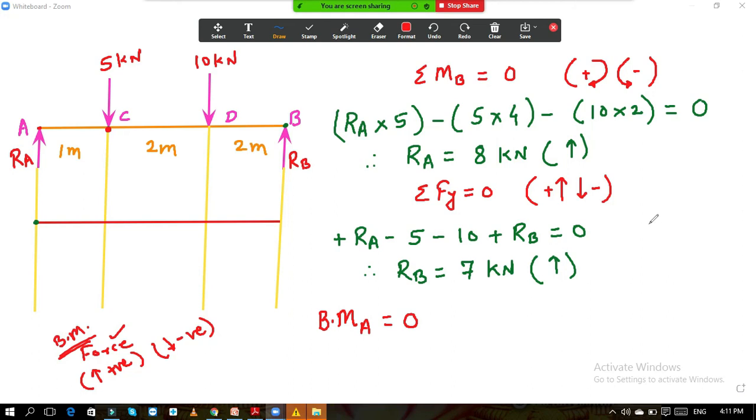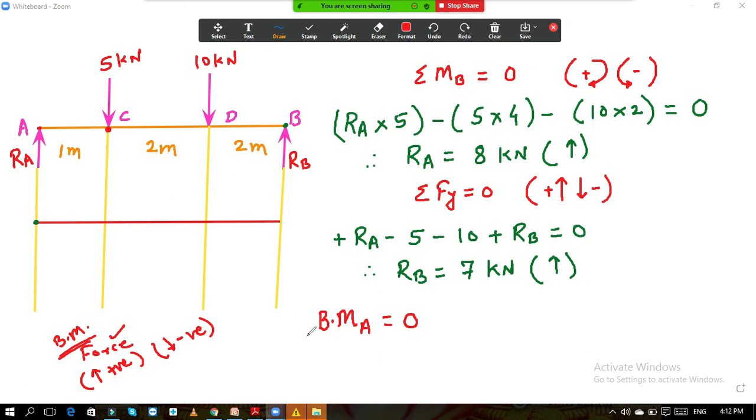The difficult sign conventions of bending moment, sagging and hogging, do not use them for forces. Only if an applied moment, an external moment, is given directly on the beam, in that case only we are going to use those sign conventions. Now here the simple thing is that all the forces are there. For all the forces, if the force is moving upward, you consider it as positive. If the force is moving downward, you consider it as negative.